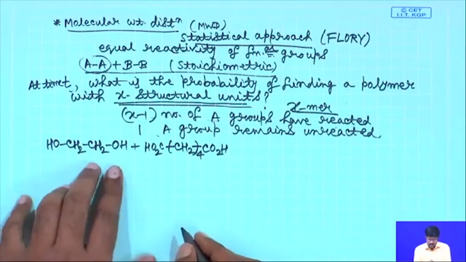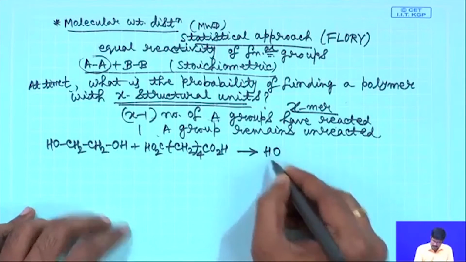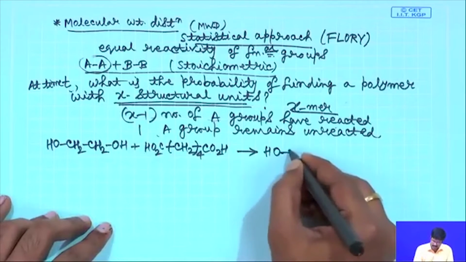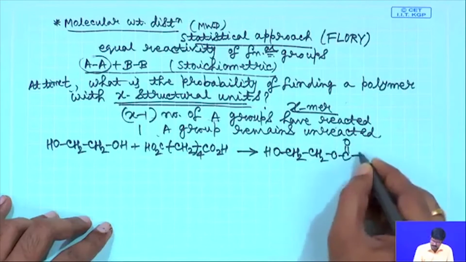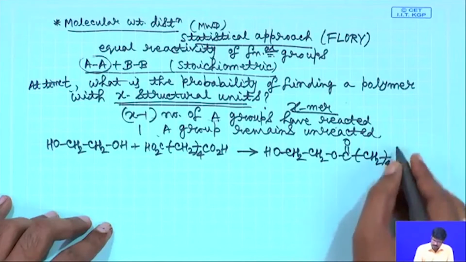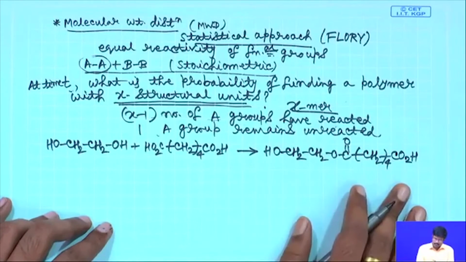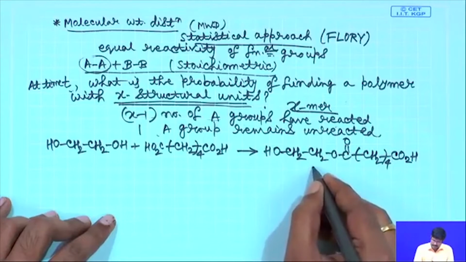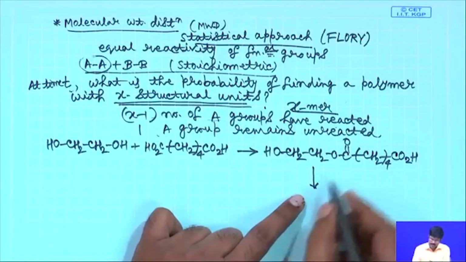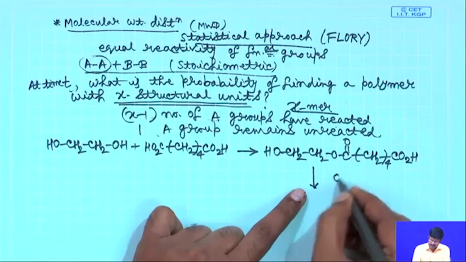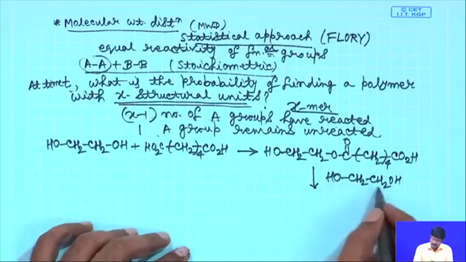Okay. So, first reaction will produce, so this reaction of alcohol with carboxylic acid will produce a dimer like this: O CO CH2 whole 4 CO2H. Now, let us say this particular molecule reacts with, so this is a dimer, let us say this reacts with another molecule of ethylene glycol. So, it will react here.